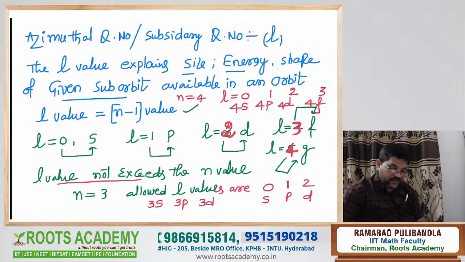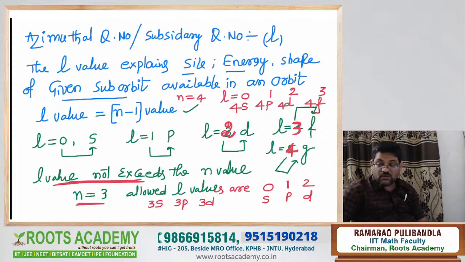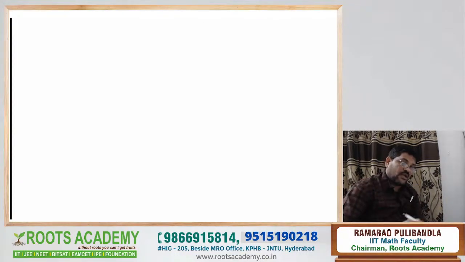See, this is the extra point. L value does not exceed n value. See, n is equal to 3. What are the allowed L values? 0, 1, 2 only, but 3 not allowed. That's why s, p, d suborbits are available as 3s, 3p, 3d, like that. This is the concept of what? Azimuthal quantum number. And come to the next one, magnetic quantum number.